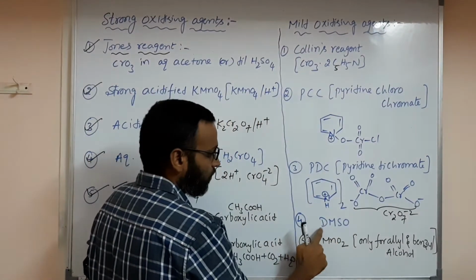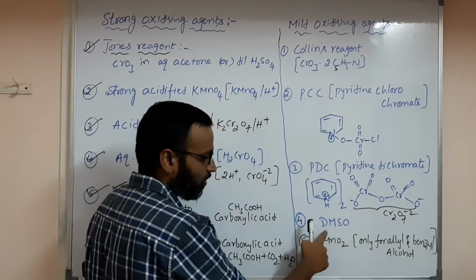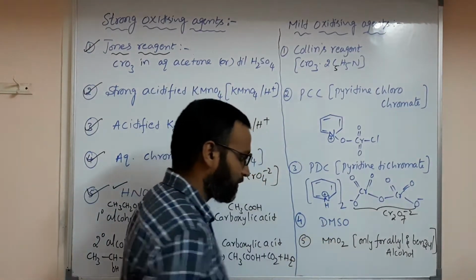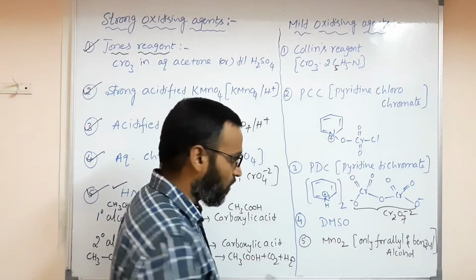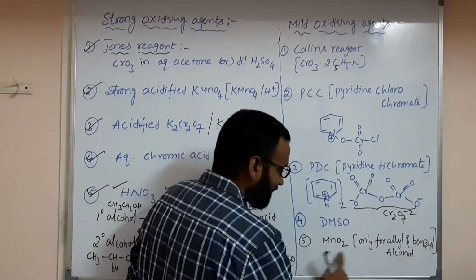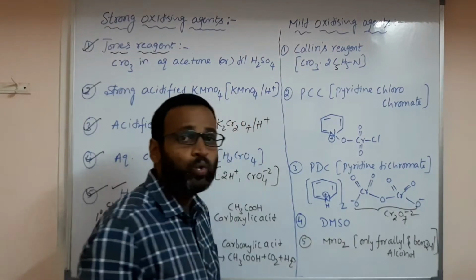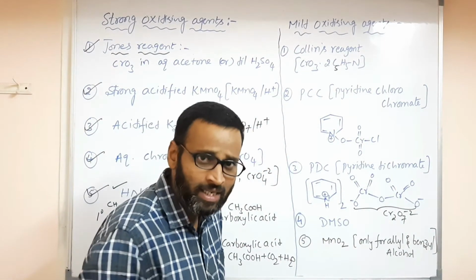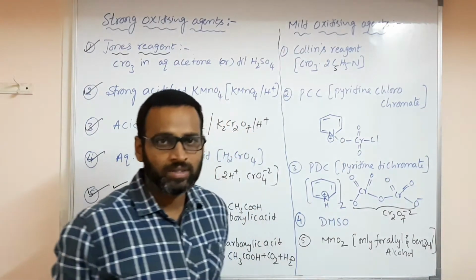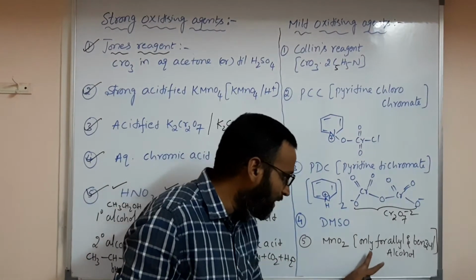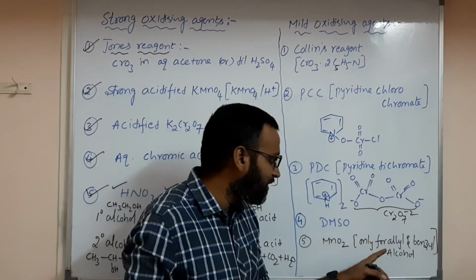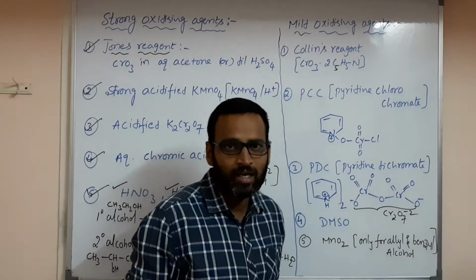One more is DMSO, dimethyl sulfoxide, actually a very good solvent and mild oxidizing agent. Next, manganese dioxide, MnO2. These are all mild oxidizing agents. MnO2, in brackets I have written, as you can see, can easily oxidize only allyl and benzyl alcohol.